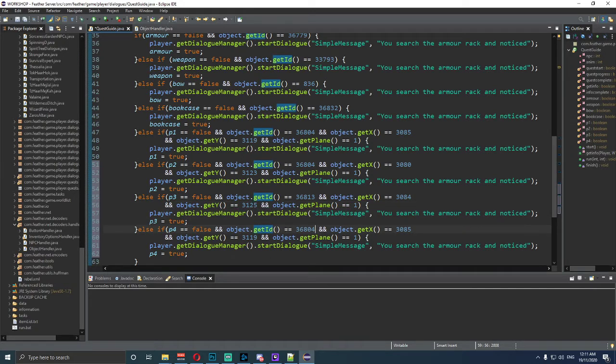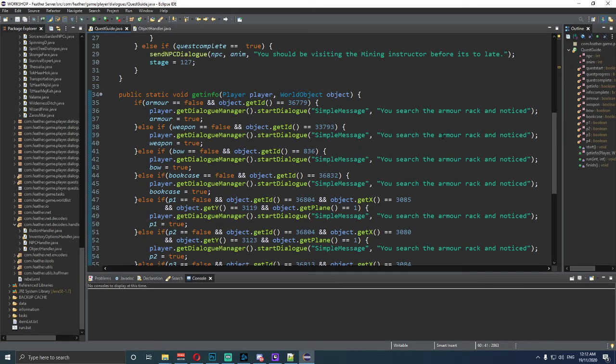it's on the same floor. The next thing that we need to do for this is 36803, and it needs to be 3089 by 3120. Okay, object plane 1, and then Control S and save.